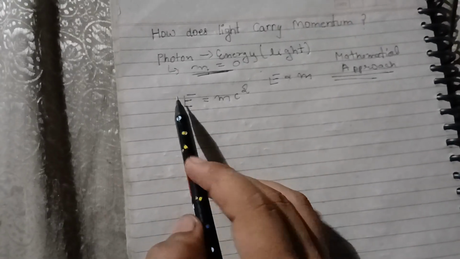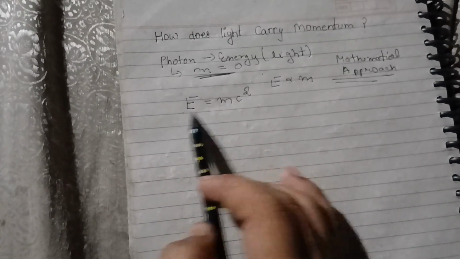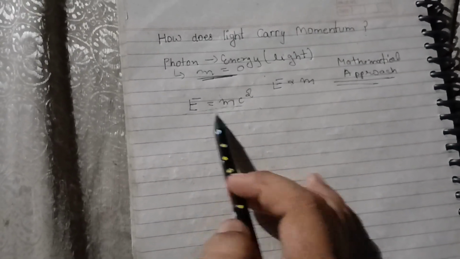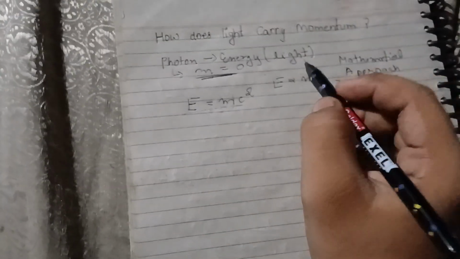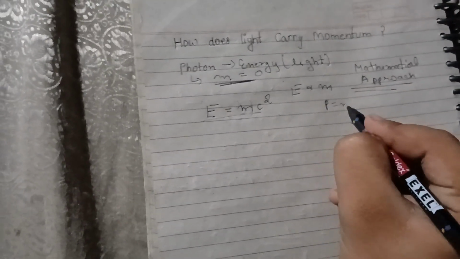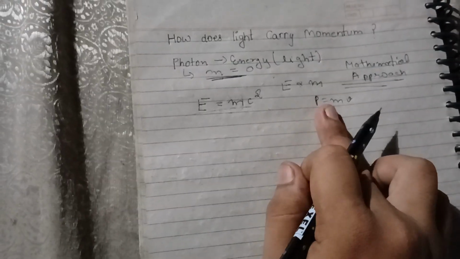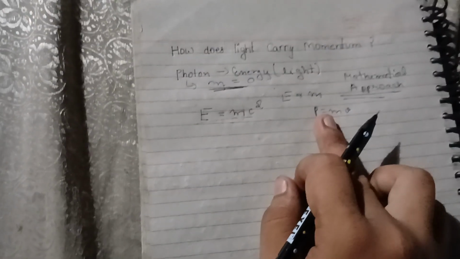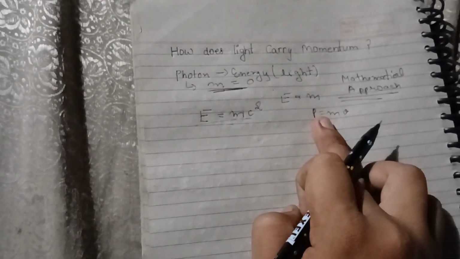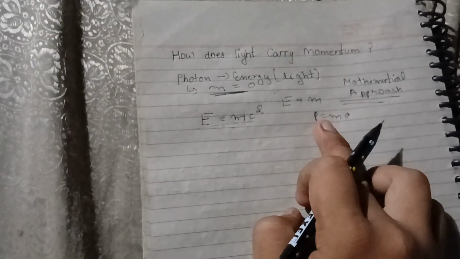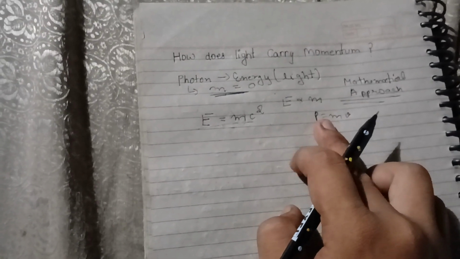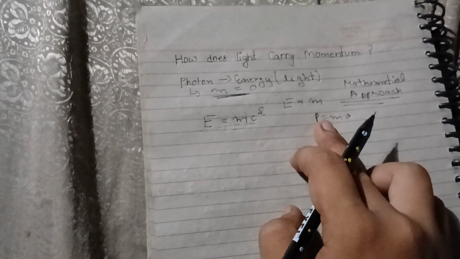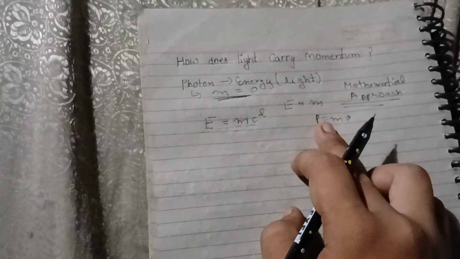Okay, now this is mc square. What is this? Is it the same thing that we use in the momentum equation, P equals mv? No, this is rest mass, which we use in classical physics, where objects don't achieve the speed of light.